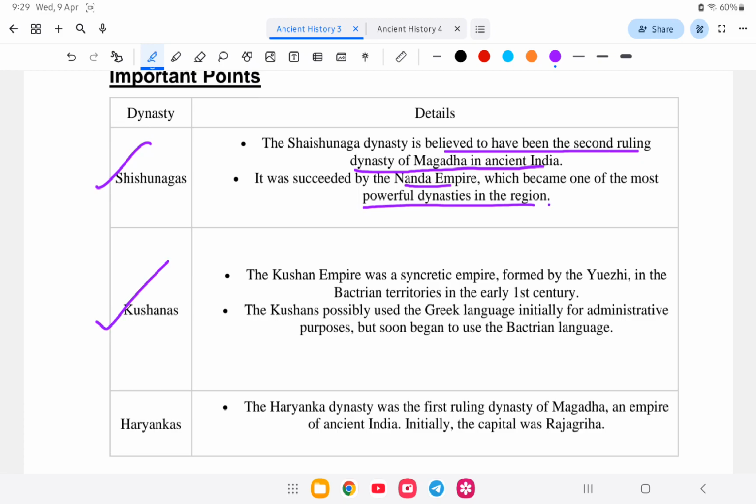Among the Kushans, the most important ruler is Kanishka. In the Haryanka dynasty, the first ruler was Bimbisara, and the initial capital was Rajagriha. So let us go to the next question.